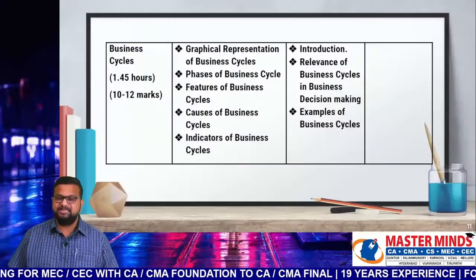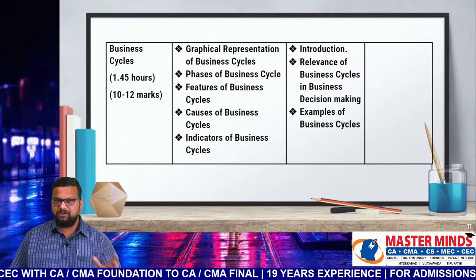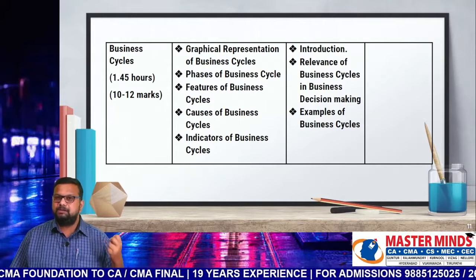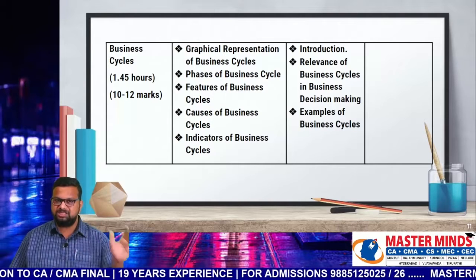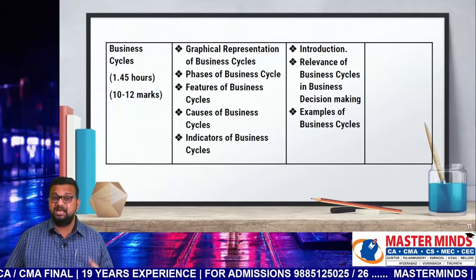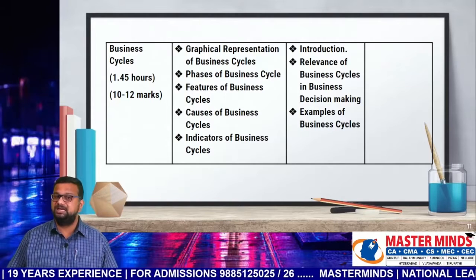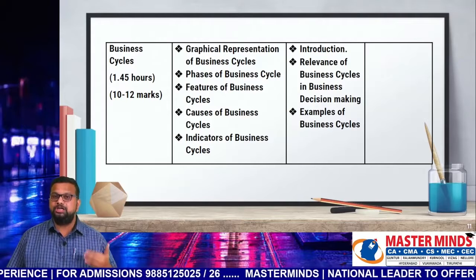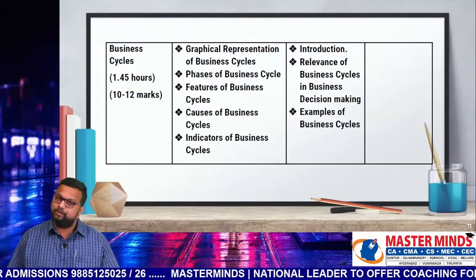Okay, right. After completion of that first chapter, the second chapter is business cycles. The time given for this chapter is 1 hour 45 minutes. The weightage of this chapter is 10 to 12 marks. The first priority topics in this chapter are graphical representation of business cycles, phases of business cycles, features of business cycles, causes of business cycles, indicators of business cycles. Second priority items are introduction, relevance of business cycles in business and in decision making, examples of business cycles.